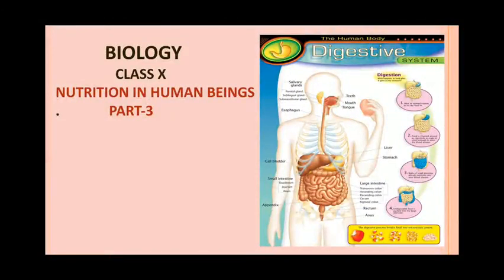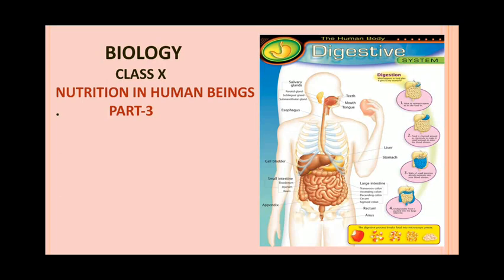Now, in this part, we will study the mechanism of digestion. In the earlier video, you studied the three associated glands: salivary glands, pancreas, and liver. Now, the digestion process occurs from the mouth.